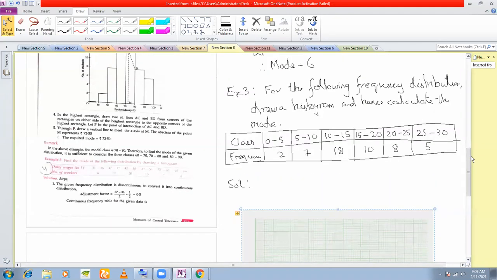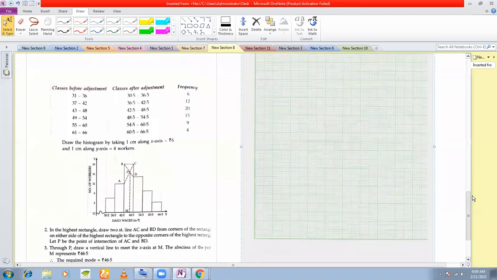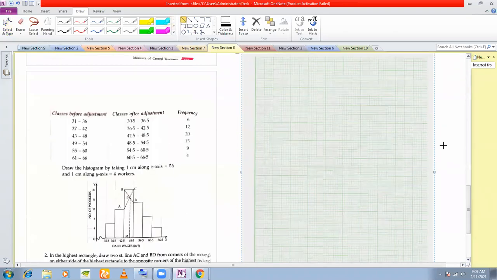So this is, if you see, you have to decide the scale first. You take the x and the y axis and then decide the scale first. Let's take the x and the y axis.